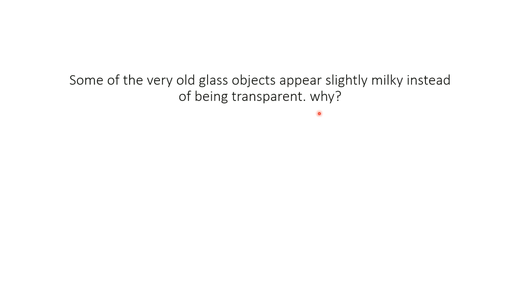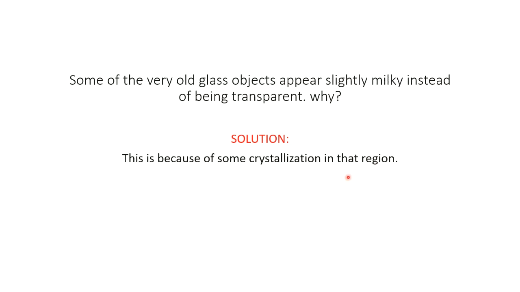Amorphous solids are transparent, but sometimes it gives the milky look because of the presence of the crystalline part. The answer is, this is because of some crystallization in that region. Why does crystallization make it slightly milky? Because the crystalline nature is anisotropic and the amorphous nature is isotropic. Anisotropy means all physical properties are different in different directions. That way this gives the slightly milky look.